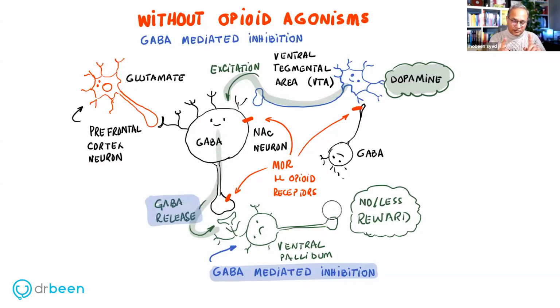But yes, we're talking about the same circuit, but two different behaviors. So that means they are similar connections, but they have dissimilar outcomes. In the previous one, the rewarding behavior one, we said dopamine releasing neurons will cause the nucleus accumbens to become activated, and that in turn would create rewarding behavior or pleasure. Here we are saying normally dopaminergic neurons will cause activation of GABAergic neurons in the nucleus accumbens, which would cause GABA release on ventral pallidum. That would cause ventral pallidum to become inhibited. That would reduce the feeling of pleasure.